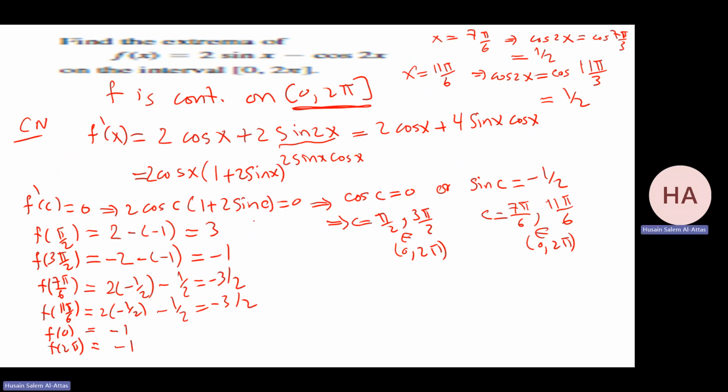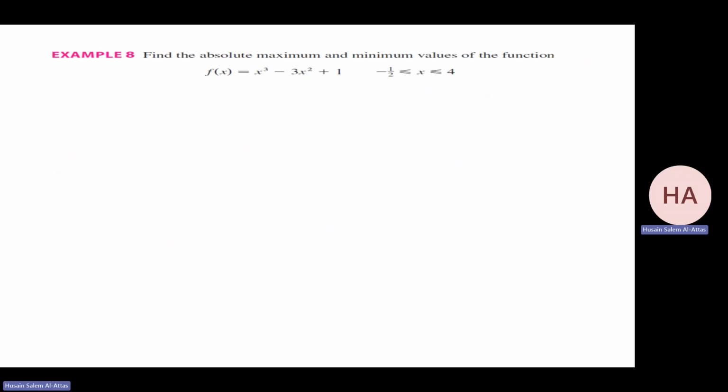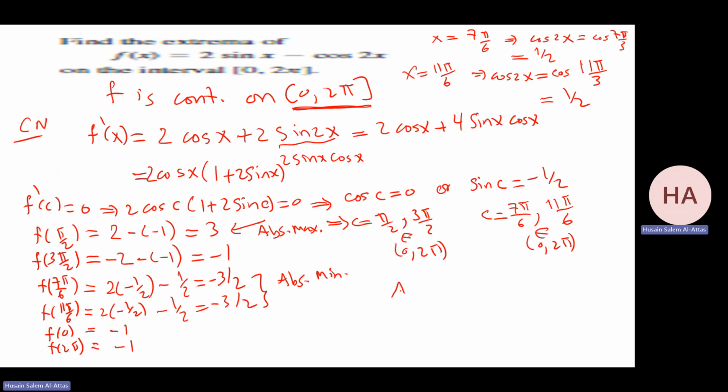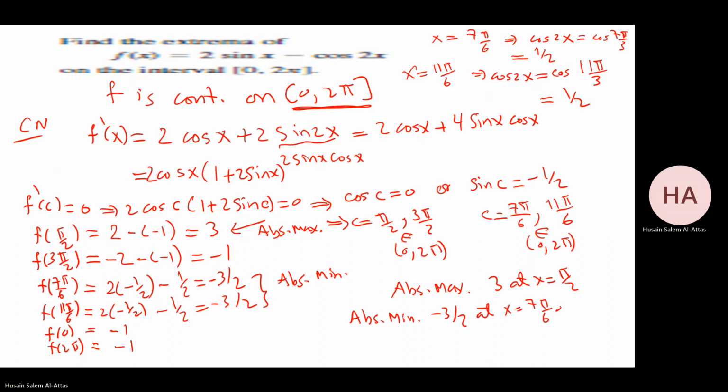So very clear, this is the absolute maximum. And these are the absolute minimum. I have one absolute minimum value, but at 2 different places. So I have absolute maximum 3 at x equal pi over 2. And I have absolute minimum minus 3 over 2, but at 2 different values, at x equals 7 pi over 6 and x equals 11 pi over 6. Okay. But I have only one absolute minimum value. I cannot have 2.